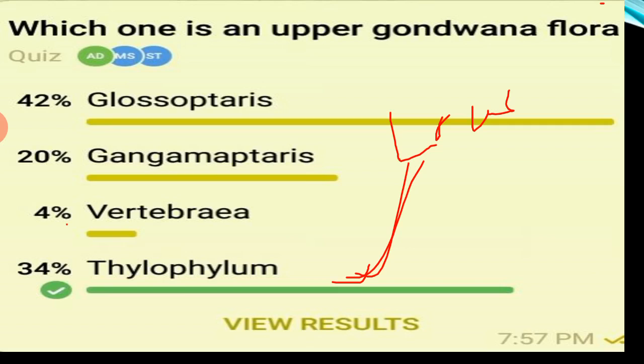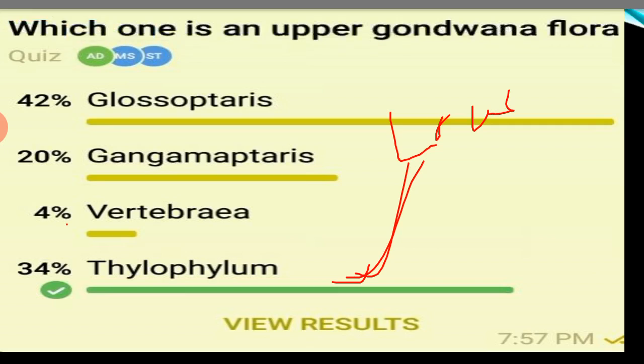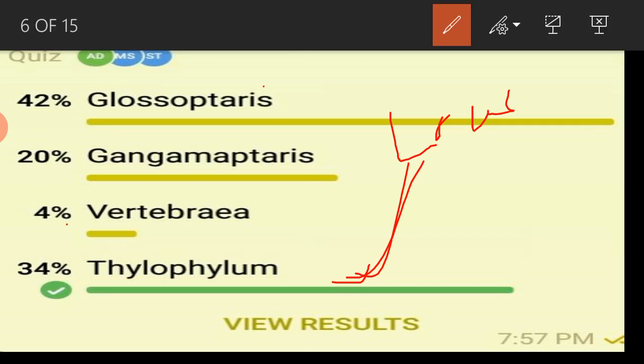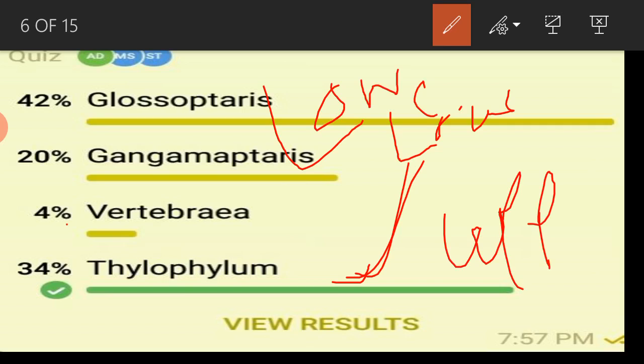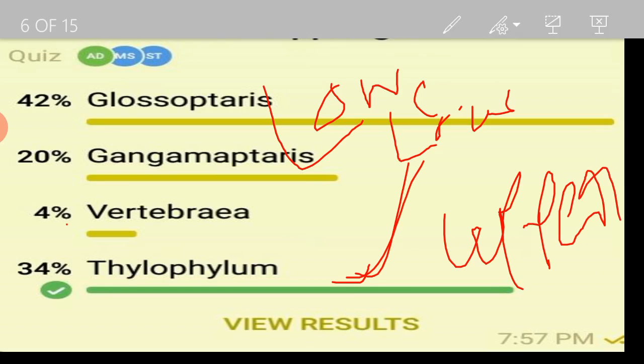Which one is the upper Gondwana flora? Glossopteris and Gangmopteris are lower Gondwana, and Tilophyllum belongs to upper Gondwana. So Tilophyllum is the correct answer.